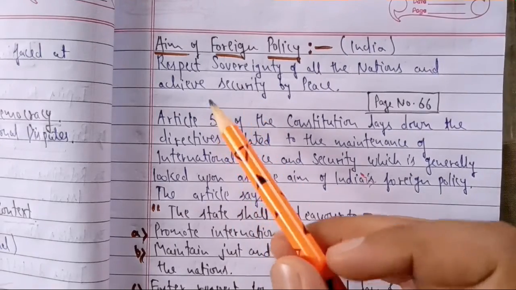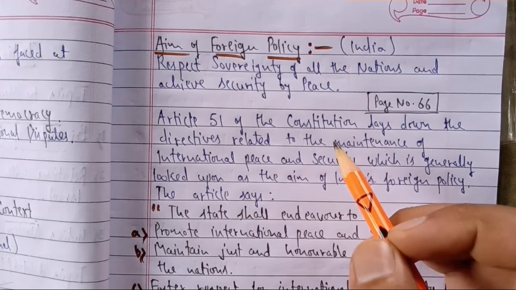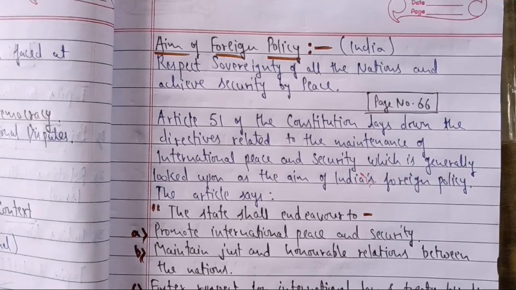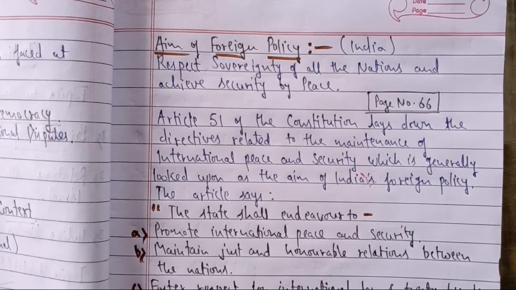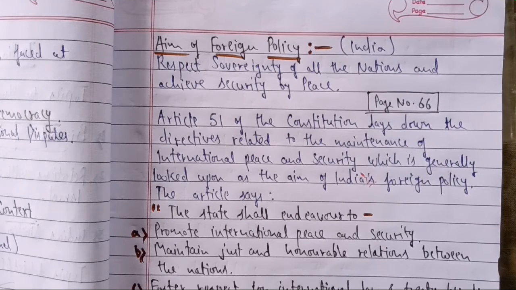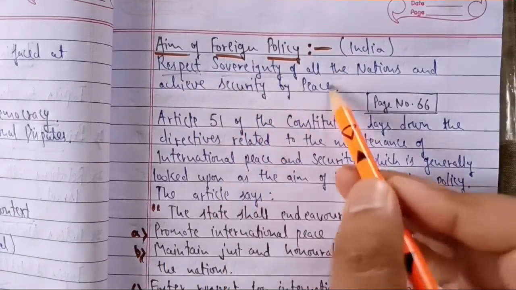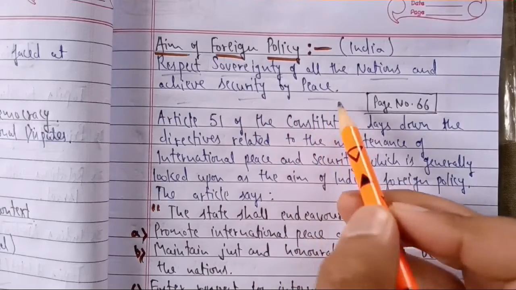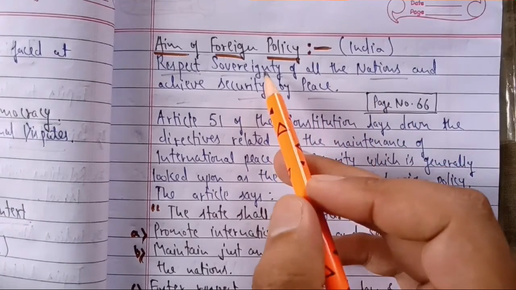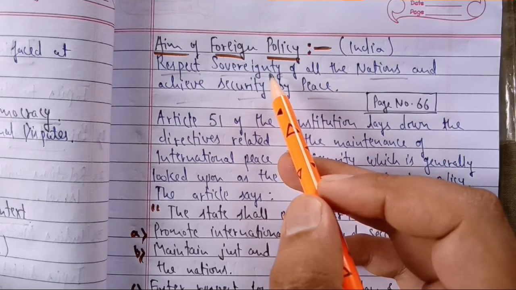Now coming to the next topic, the aim of foreign policy of India. What was the aim of the foreign policy of India? Once we have seen all the international and the national context according to which we had to frame our foreign policy, seeing all the prevalent situation around the world and within our country, we decided to frame our foreign policy. But what was the aim of the foreign policy of India? The aim was to respect the sovereignty of all nations and achieve security by peace. We had to respect the sovereignty. You know the meaning of sovereignty, when we are free from the rule or the power of the outside world.